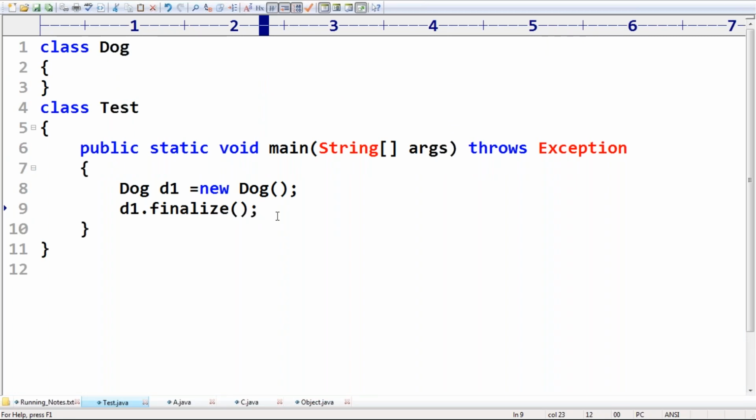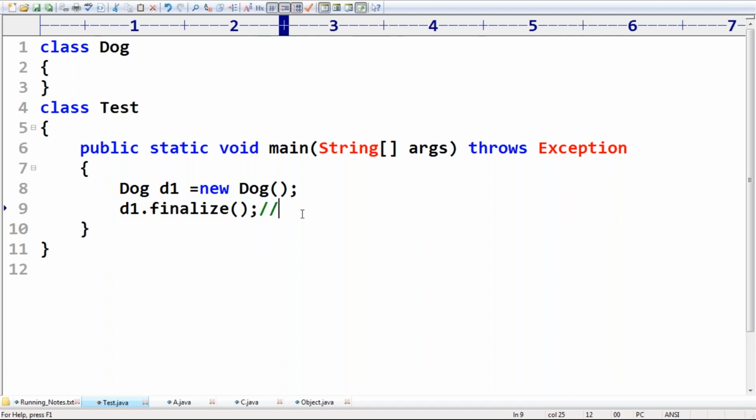Valid or not? No. Immediately we are going to get an error. What is the reason? The Object class finalize method is a protected method. From outside the package we can call it only in child classes, and we should use that particular child class reference only. But here you are calling finalize on d1, and you are in the Test class.